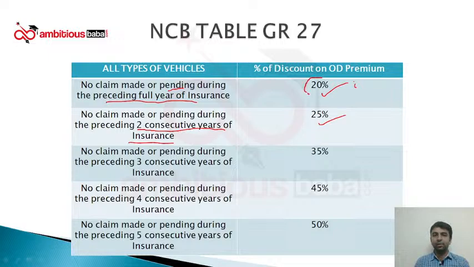The first number 20 and the last number 50 are multiples of 10, and the rest are multiples of 5 at a gap of 10. So it is 25, 35, 45. Very simple. First and last are 20 and 50, and then 25, 35, 45. So with no claim in 5 consecutive years, the customer will be eligible for a discount of 50%. On what, the whole premium or the own damage premium?